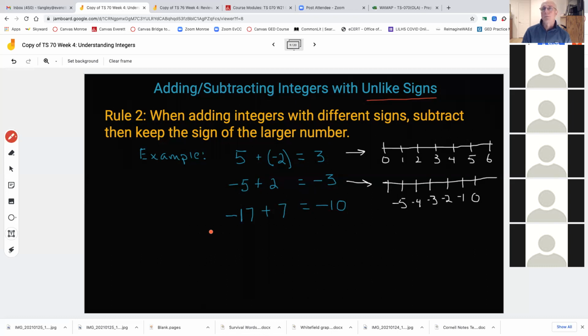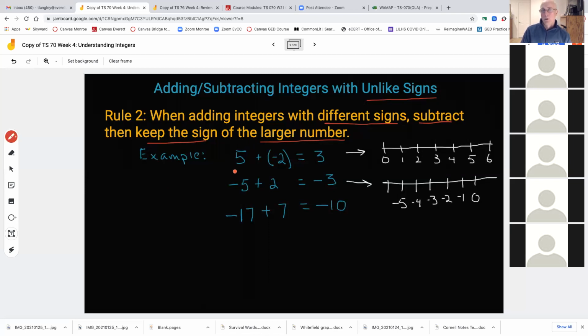Okay. All right. So the previous slide was same signs. Now what do we do when we have unlike signs? The rule is when adding integers with different signs, we subtract, and then keep the sign of the larger or greater number. That's the rule. You might even want to underline the parts that I underlined on my definition here, my rule.